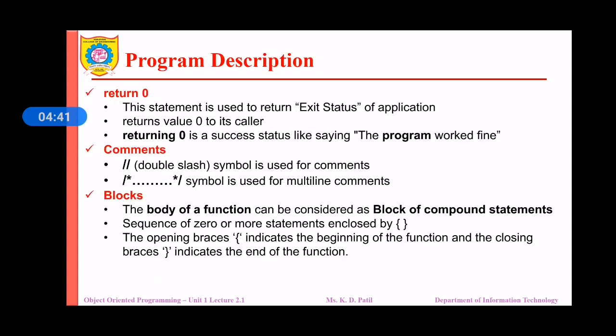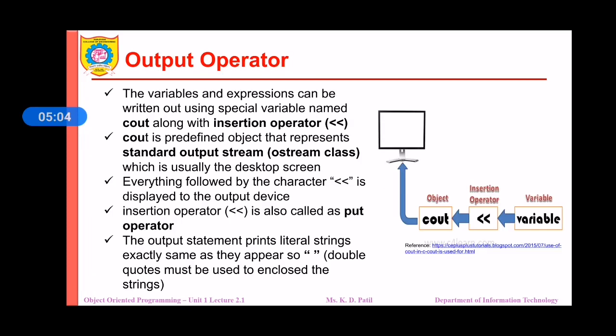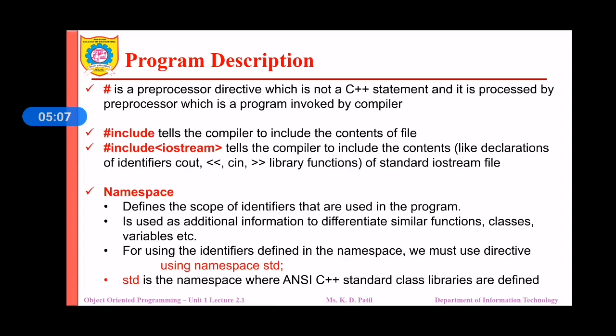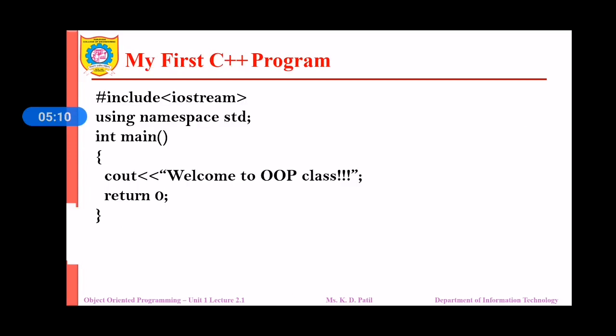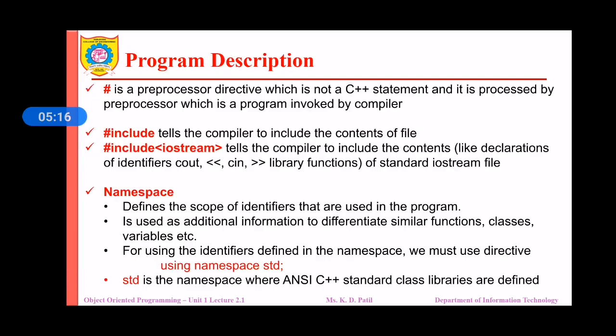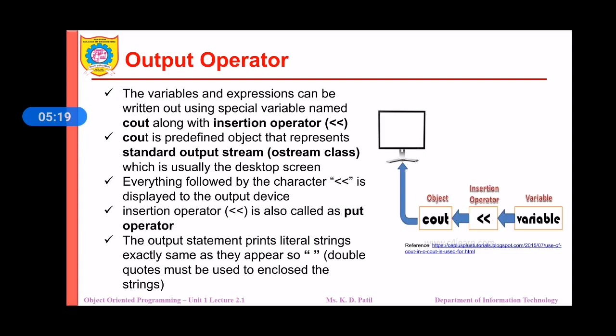Now, how to give comments in C++? You can use the // symbol to give comments in C++, and for multi-line comments you can use the symbol /*, then the statements which you want to comment, and at the end of the statements you can write */. If you observe in our program, there is a statement cout welcome to OOP class, which can be stated as the printf statement in the C language, and that statement is an output operator or the output statement.